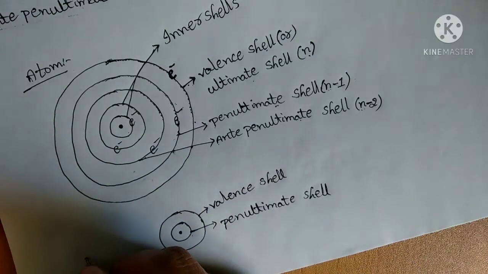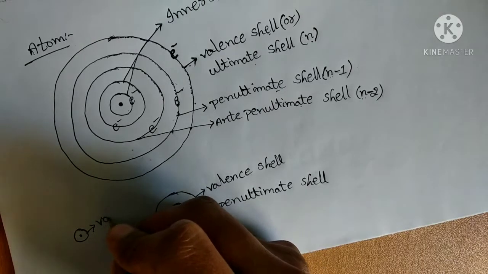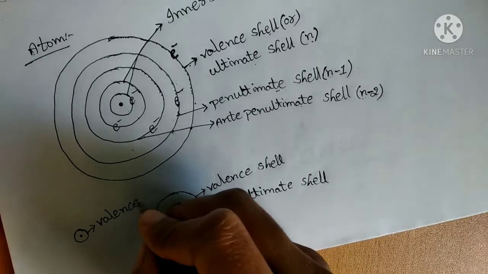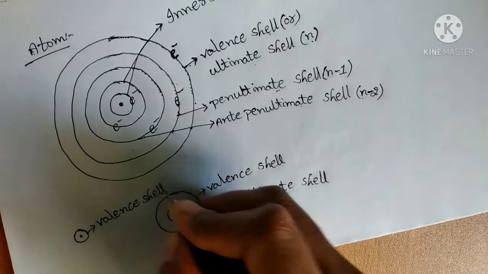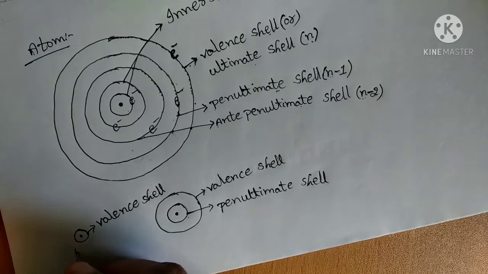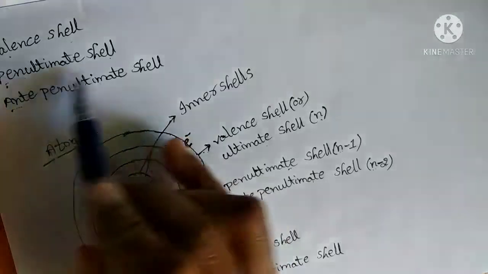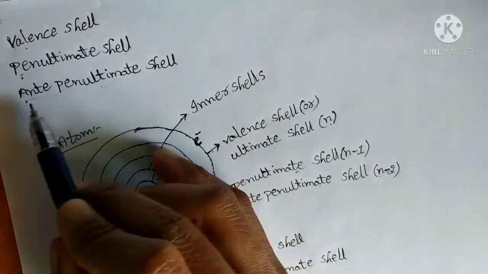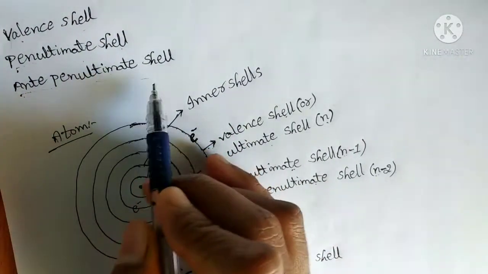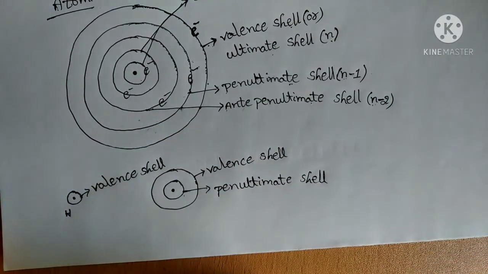For example, hydrogen has only one shell, and that one shell we consider the valence shell. In hydrogen there is no penultimate shell and no anti-penultimate shell; only the valence shell is present.